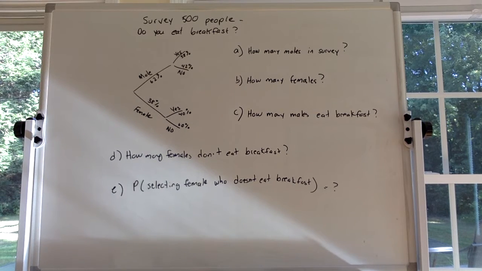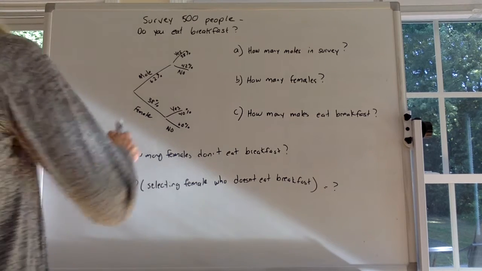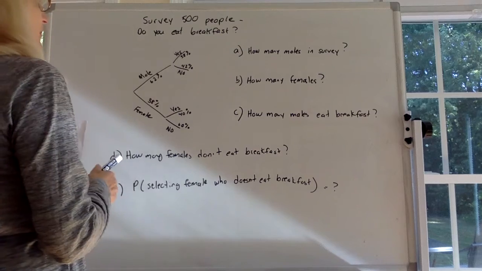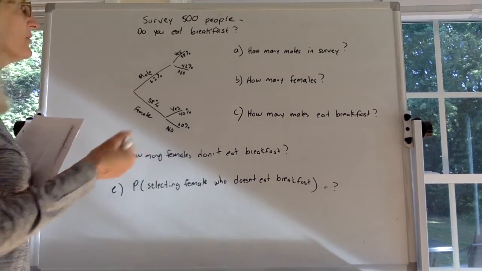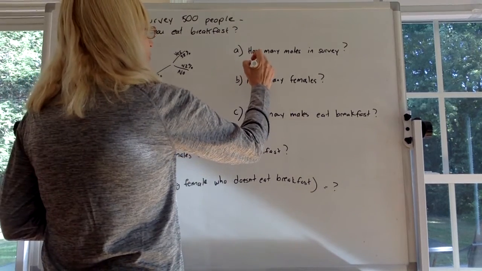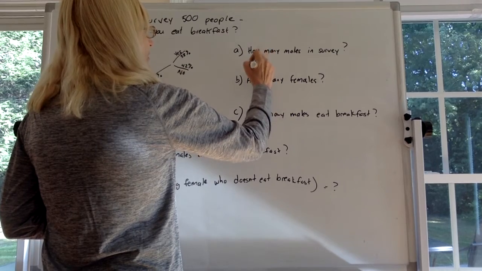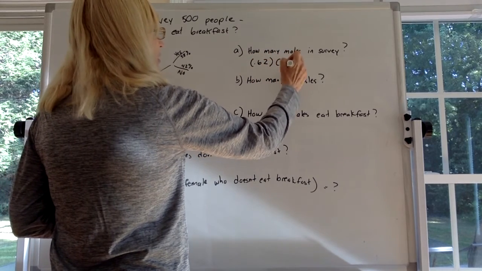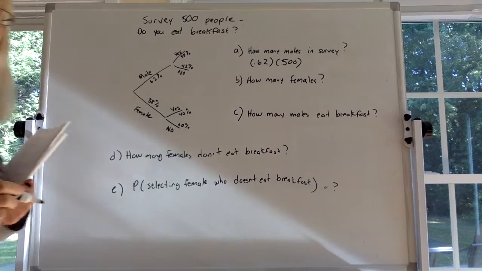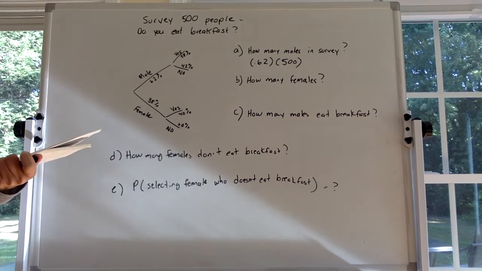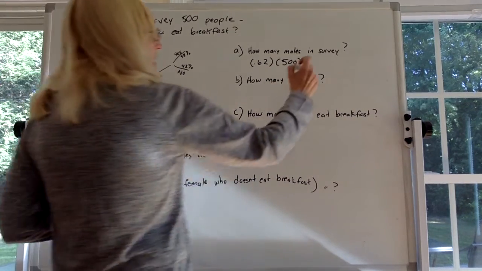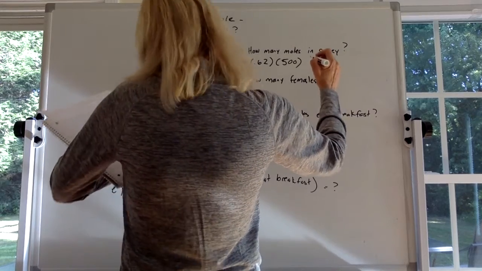So they ask a series of questions. First, part A, how many males are in the survey? Well, 62% of the people surveyed were males, so you basically have to do 62% of 500. When you say the word of in your head, think of multiplication. So you have to do 0.62 times 500, and I believe you get 310.